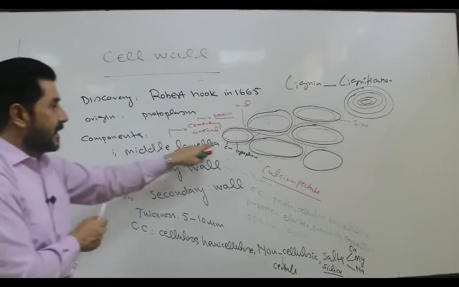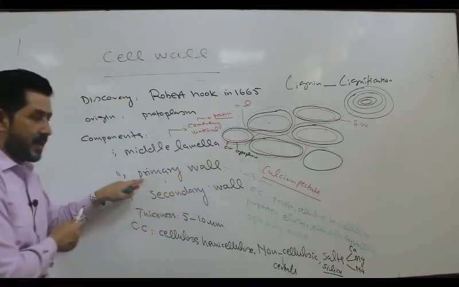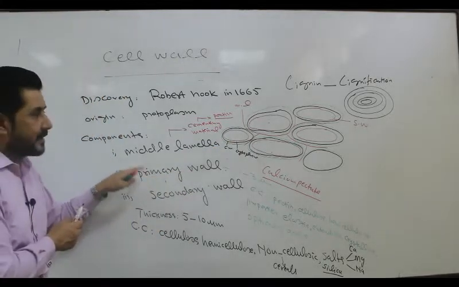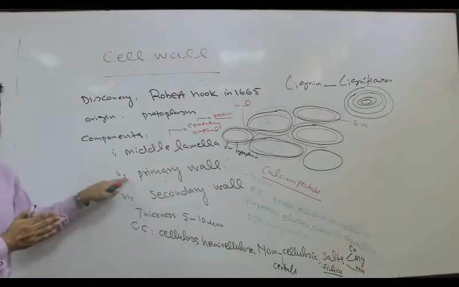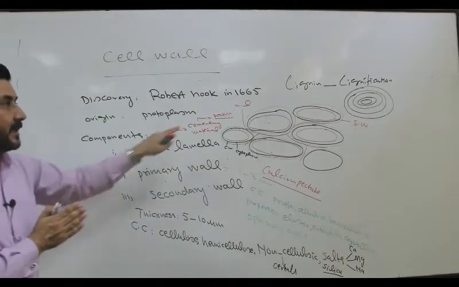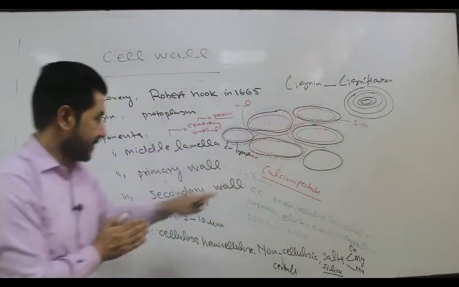Then primary wall. Next to the cell membrane, the formation of primary wall occurs, and in some plant parts, this is the only wall which exists until they are deposited by lignin, or lignification.